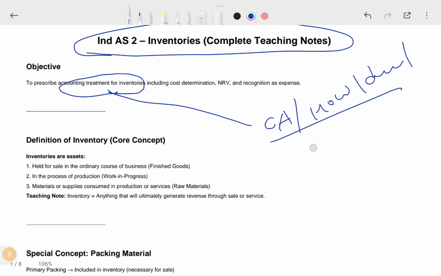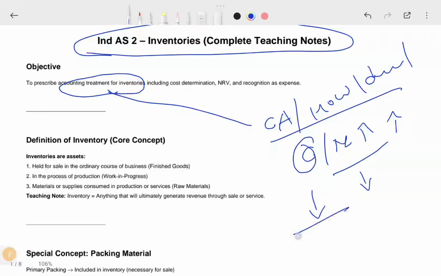Means valuation, whether it is cost or NRV, whichever is lower. If NRV is less, your cost will be the same. If your NRV is reduced to less than your cost, then the balance, how do you write it off, you need to show in P&L as expenditure, or directly in P&L, it will automatically adjust in the gross profit. This you need to see.